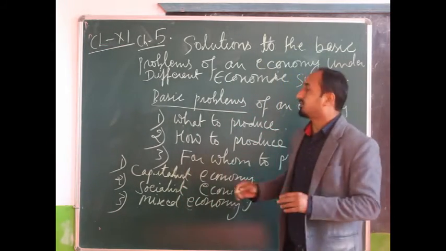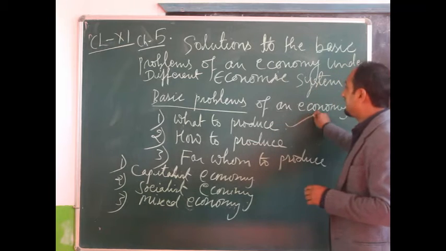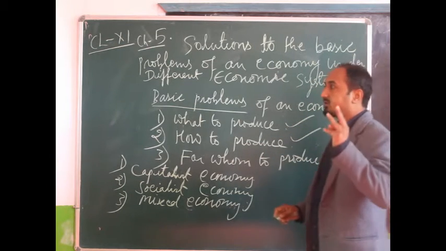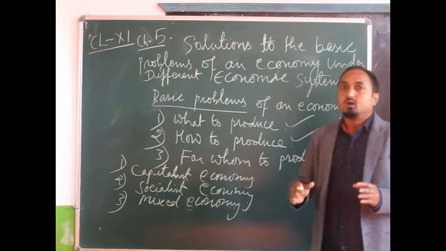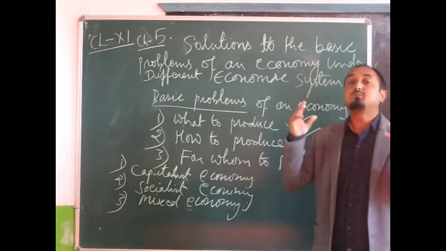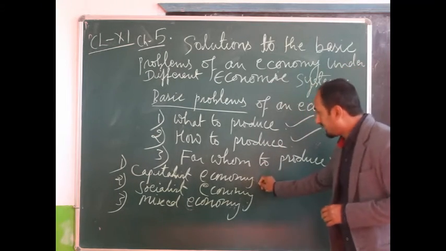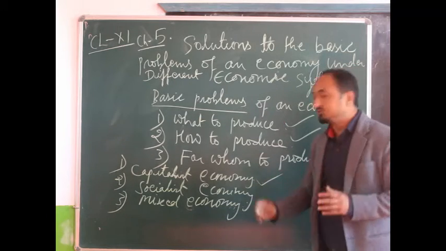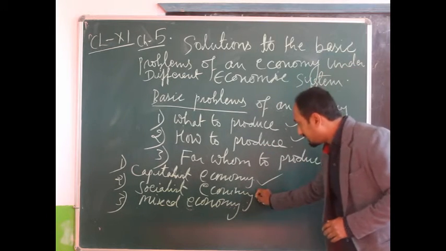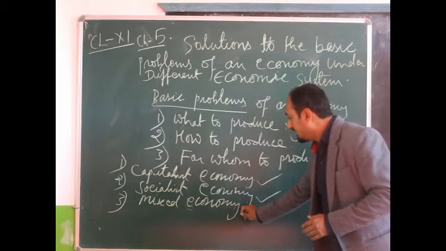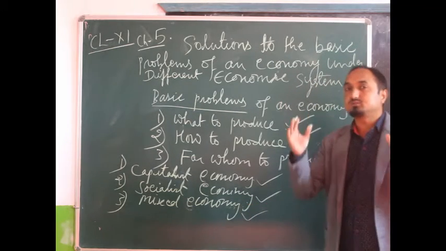So once again, first we have to know what are the basic problems of an economy. The basic problems are what to produce, how to produce, and for whom to produce. These are the three basic problems. Now, how are these problems solved in different types of economy? How are they solved under capitalist economy, under socialist economy, and under a mixed economy? That is what we have to study.